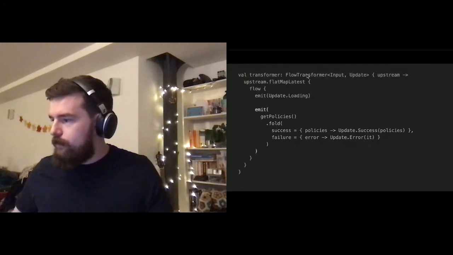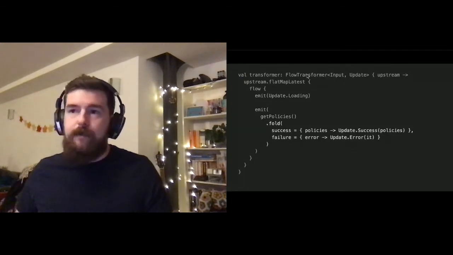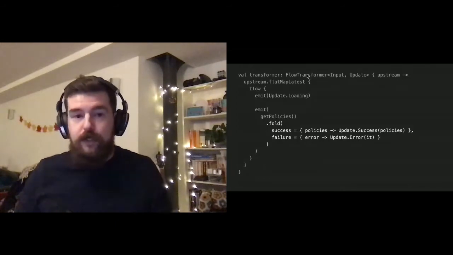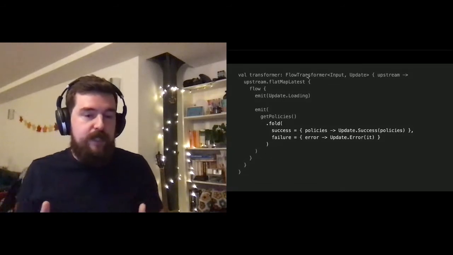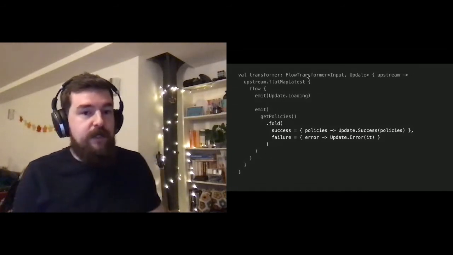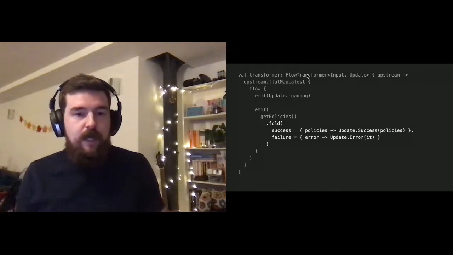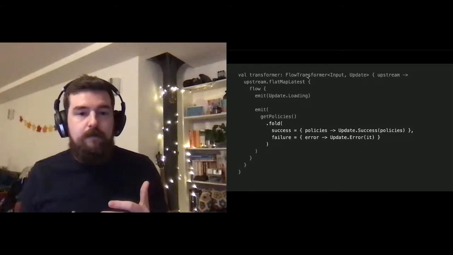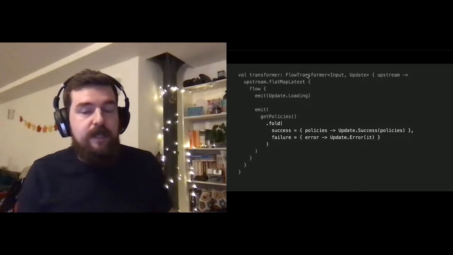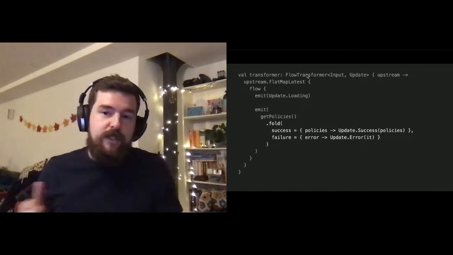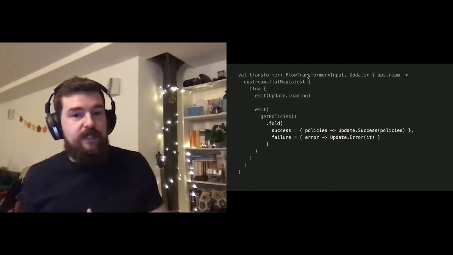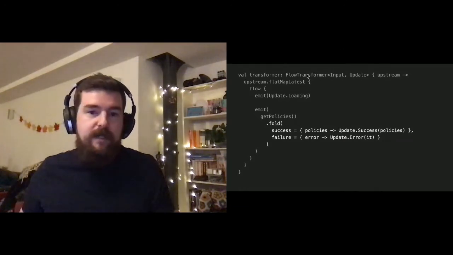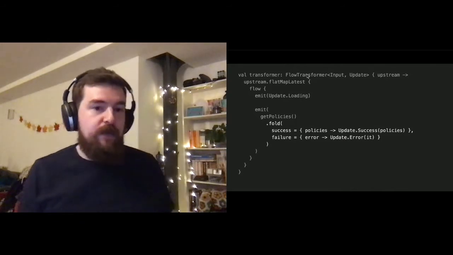So we get the policies in here, and then we invoke this fold function. What fold does is it basically unwraps the final value, so the return type now is no longer a result. It is a type that you choose. Success and failure both have to return one type, and in this case, it returns an update object. Based on whether it's a success or failure, we return a success or an error type, and then this is immediately emitted to our UI and then rendered.